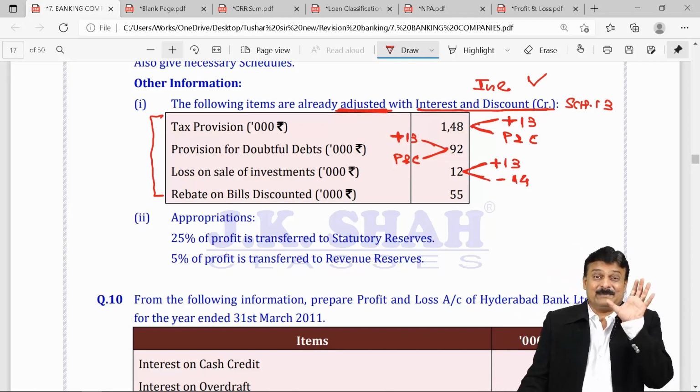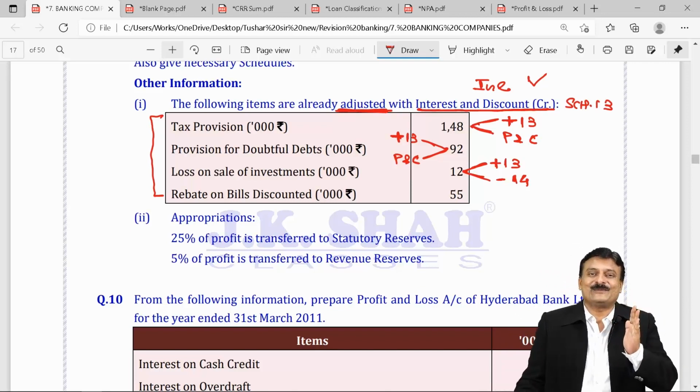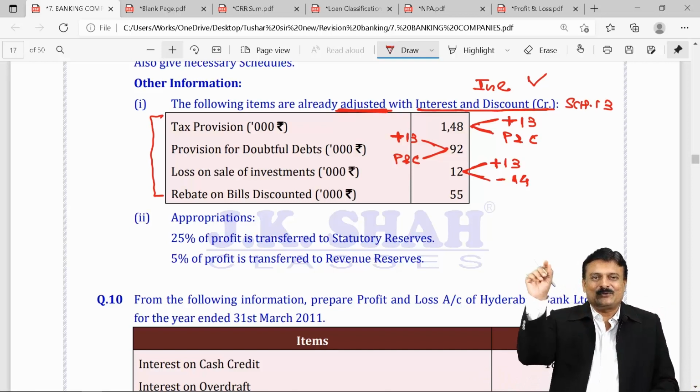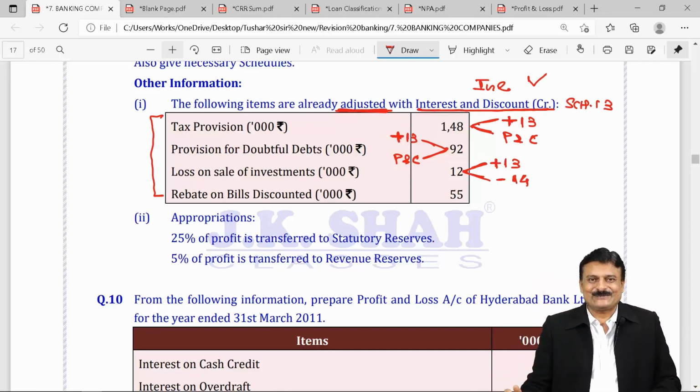So this is the way a P&L sum has to be approached by you. First classify it perfectly, schedule wise, make the format, and then the job is just like filling the blanks. Take the figure, put it in the appropriate schedule, write it, total it, and the answer has to come. Clear about it? That was a bird's eye view of the first question only and only on P&L account, schedule 13, 14, 15, 16 and provisions and contingencies.